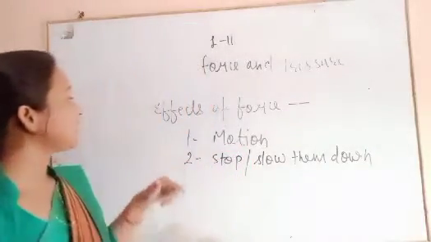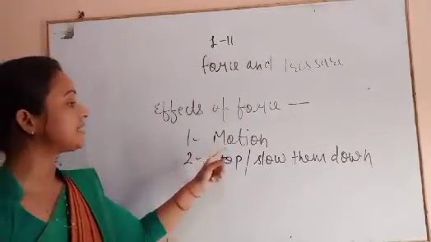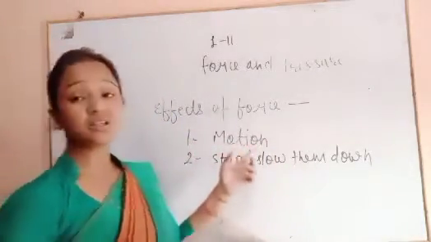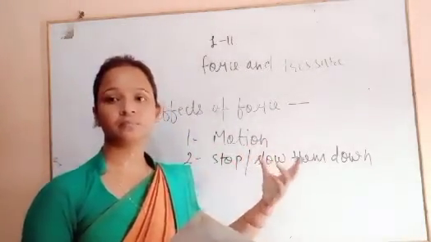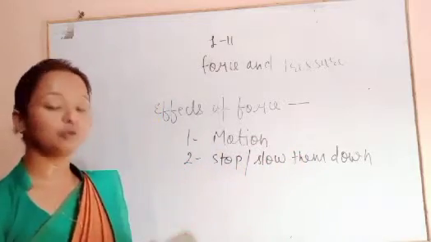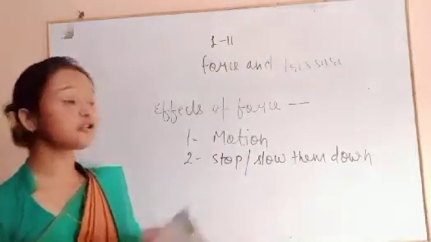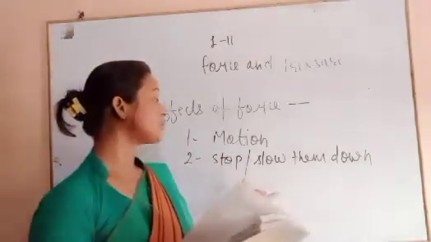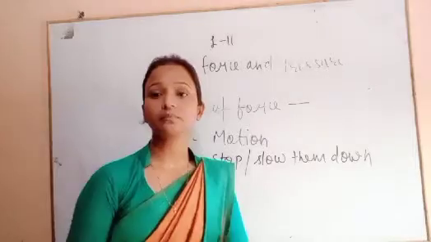You know that first I discussed the effects of force. The first one is that force can cause motion in a stationary object, and second, it can slow down the movement.